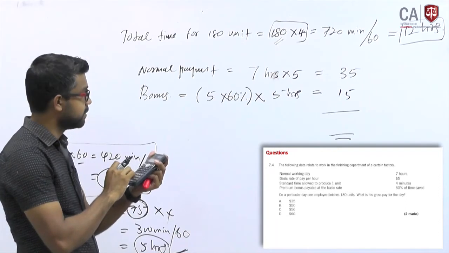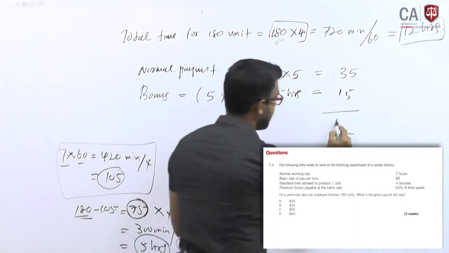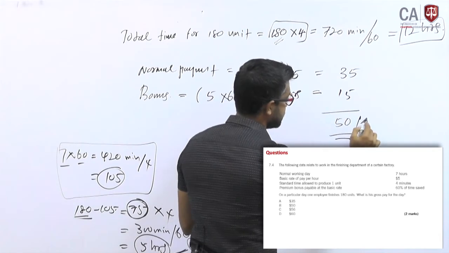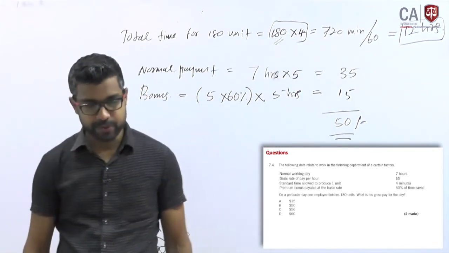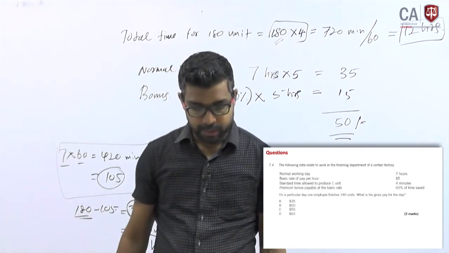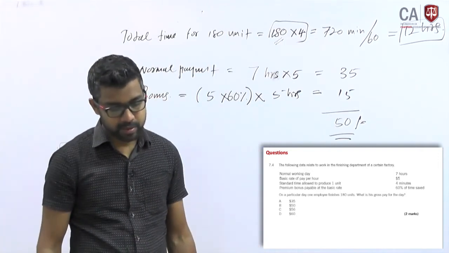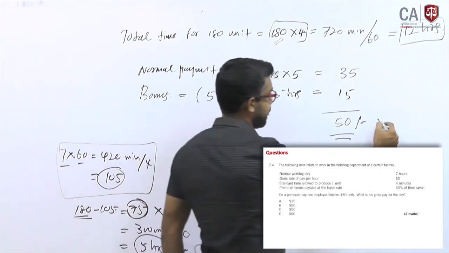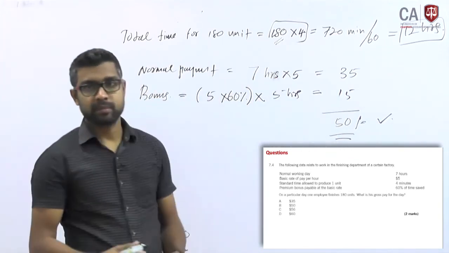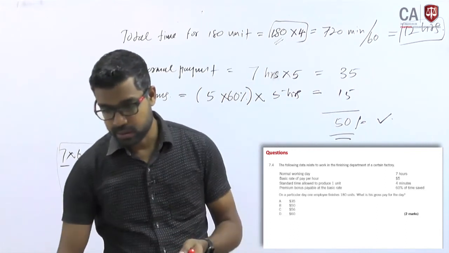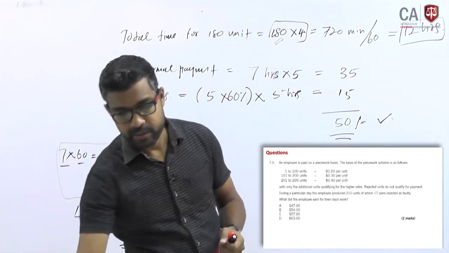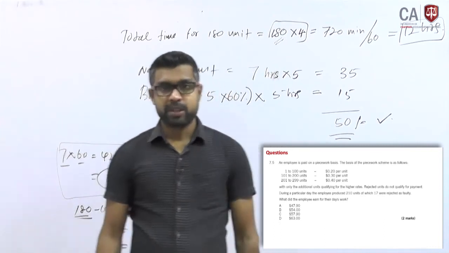Plus 35, 50. So the total cost is 50. The correct answer is B, 50. This is how you calculate the total cost, the gross salary, the gross payment. Very simple.